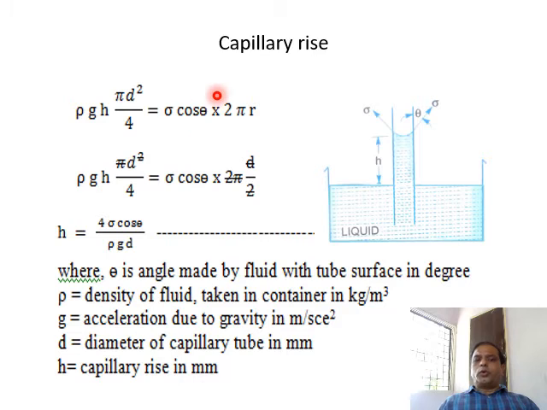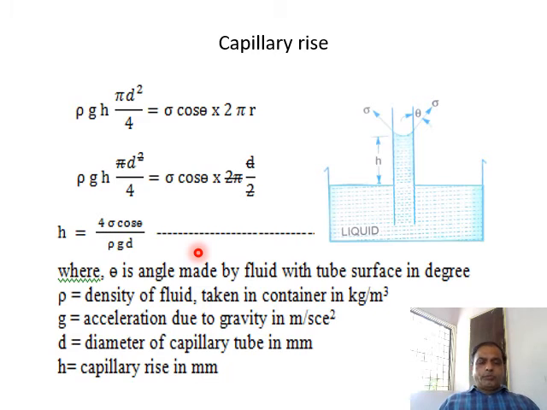This weight is equal to the resultant surface tension in the vertical direction. The resultant surface tension is sigma 2 pi r, and if you multiply that with cos theta, it gives us the vertical resultant force of surface tension. Both I am equating; the weight acts in the downward direction and the surface tension force in the upward direction. If I equate both, I get the value of h. H is equal to 4 sigma cos theta by rho g d.